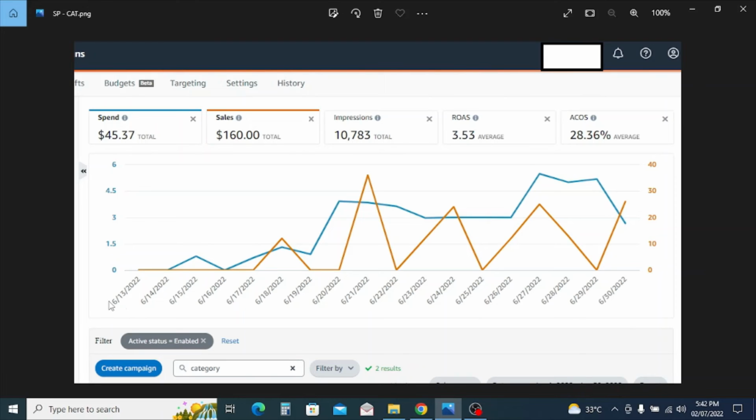Here you can see that it started on 13 June to 30 June. It is only 2 weeks of data, but we are happy with the results, and we will work more on this. But at the moment, we are focusing more on category targeting, and we are testing with a very low budget. I found some more categories with the same product, and I will test those as well with a very low budget and lower price, and let's see how it performs, right?